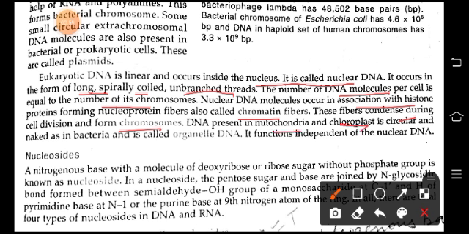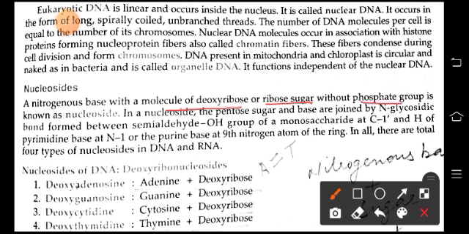Now, a nitrogenous base with a molecule of deoxyribose or ribose sugar without a phosphate group is known as a nucleoside. So what is a nucleoside? One in which deoxyribose or ribose sugar is present but without a phosphate group.